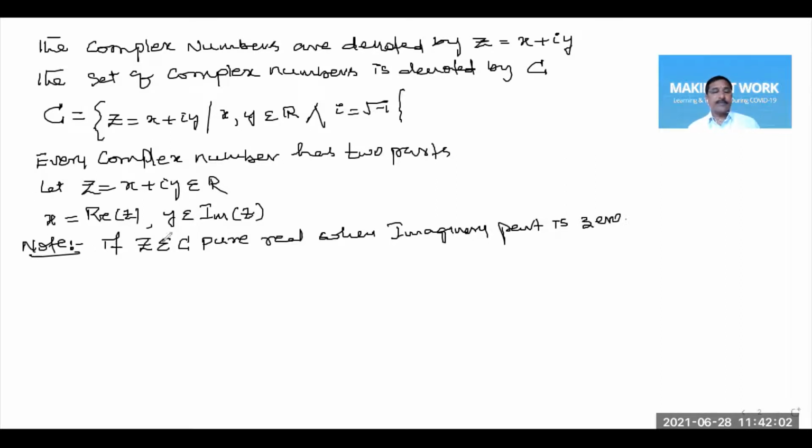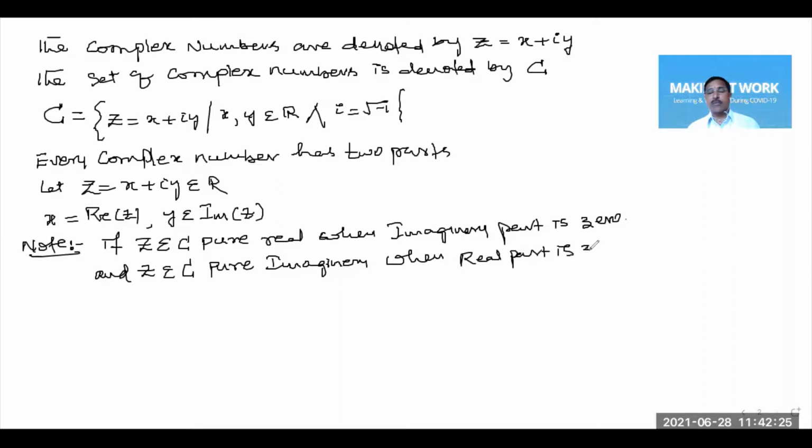And similarly, Z is called pure imaginary when the real part is 0. That is, if the real part of Z is equal to 0, this implies and is implied by Z is pure imaginary.